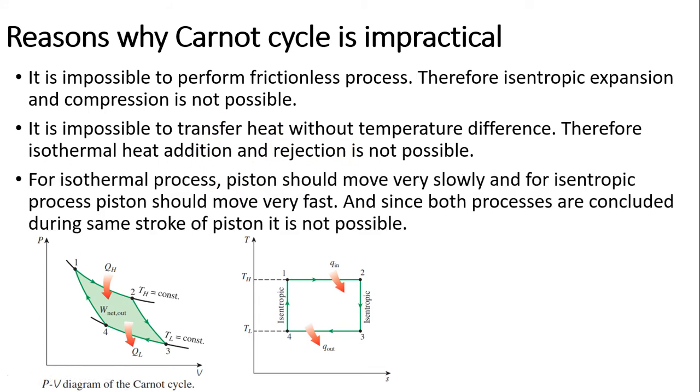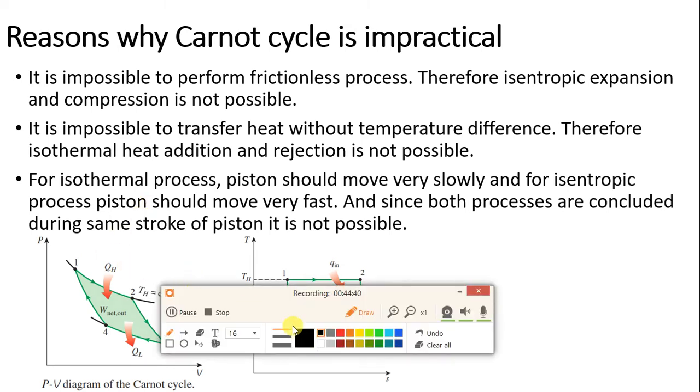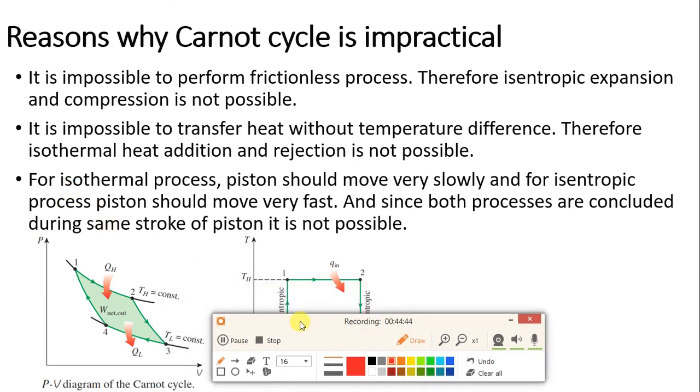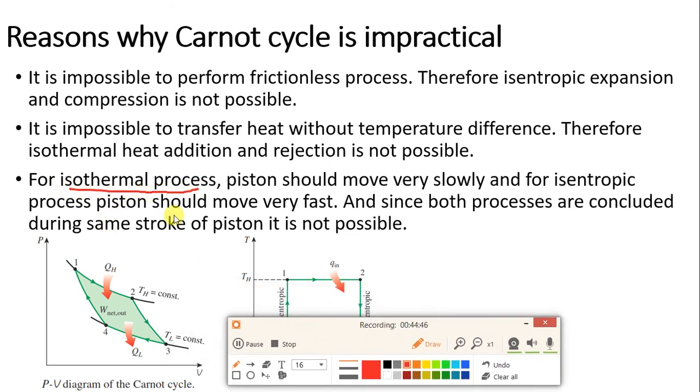Third, now through some way this process can be possible. Let me explain that way. In order to have an isothermal heat addition or heat rejection process, the piston should move very slowly. And for isentropic compression or expansion, the piston should move very fast.